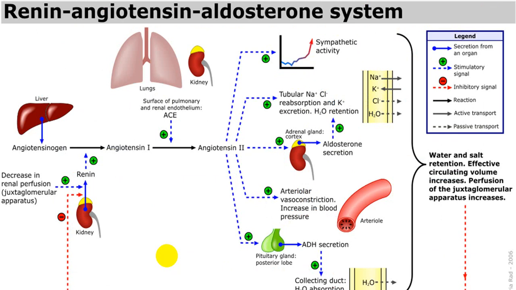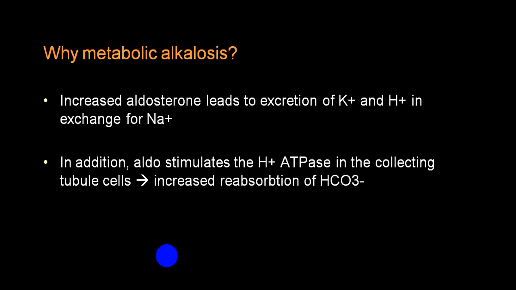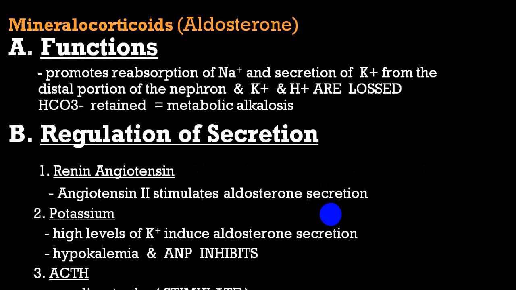This is the RAS system. We have already discussed it in the RAS system lecture, and we have also discussed aldosterone separately. We have explained that metabolic alkalosis is because of loss of H ions along with potassium, and because of that there is reabsorption of bicarbonate leading to alkalosis. It is metabolic alkalosis, not because of the respiratory system. Action-wise, we have already told you about regulation of sodium balance, potassium balance, H ion balance, water balance, blood pressure, etc.